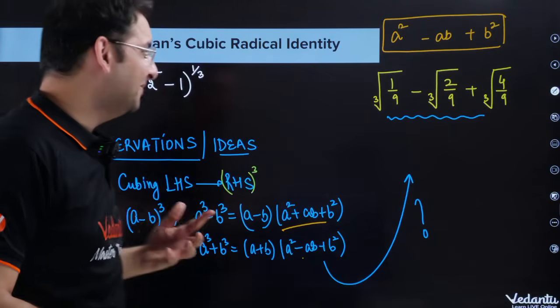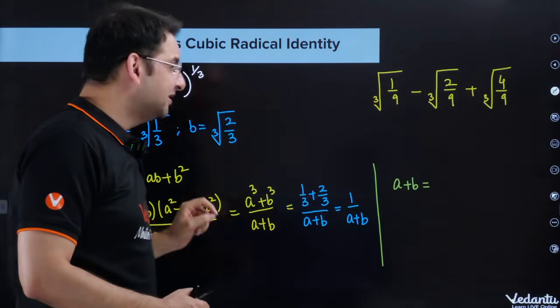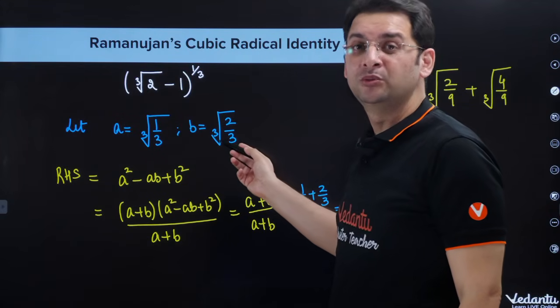तो यहीं से हम start करने वाले हैं, right? So this was a hint. This was an observation that you should have observed. So this is where we are going to start from. Let a is equal to cube root of 1 by 3 and b is equal to cube root of 2 by 3.